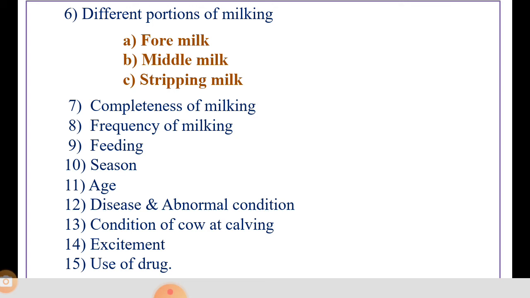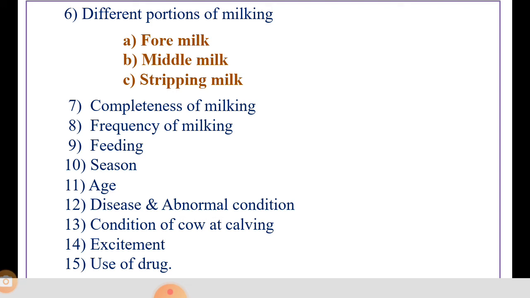The next important point is excitement. Both yield and composition of milk may vary during periods of excitement for various reasons, like changes of milkers, fright of the animals because of terror, sudden fear or sickness, etc. So excitement is also an important factor responsible for change in milk content.